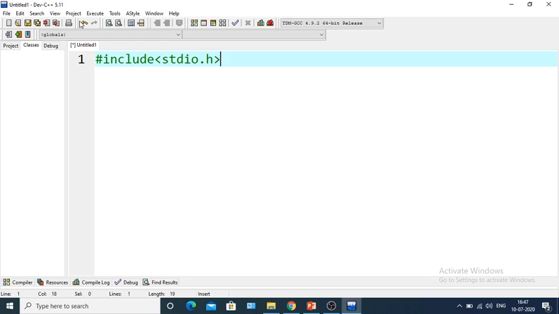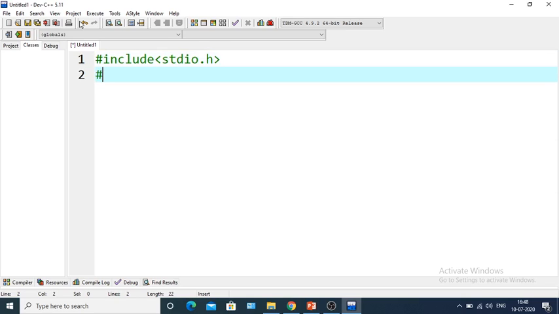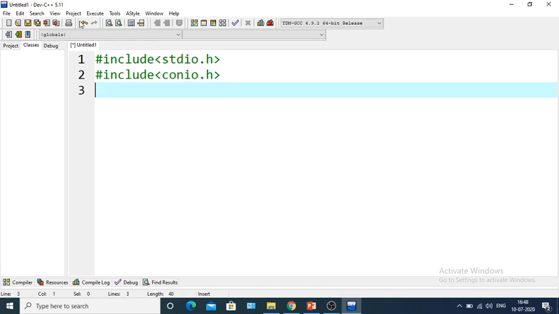Basically, all the input output related library functions like printf, scanf, all are defined within this stdio.h header file. Next, we will take another header file called conio.h. Okay, this is console input output. Okay, this is another header file.